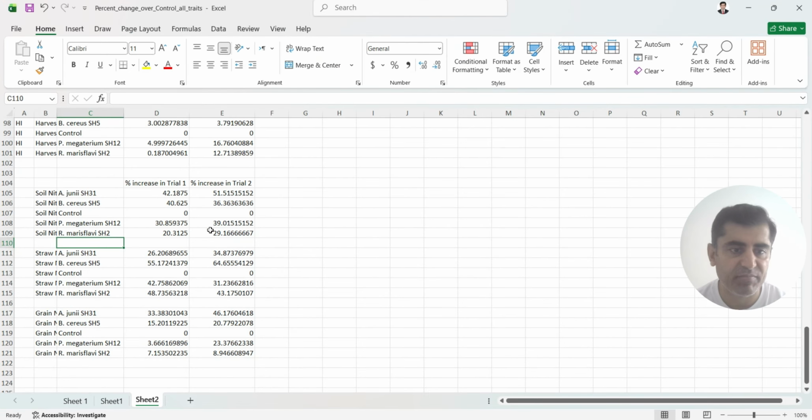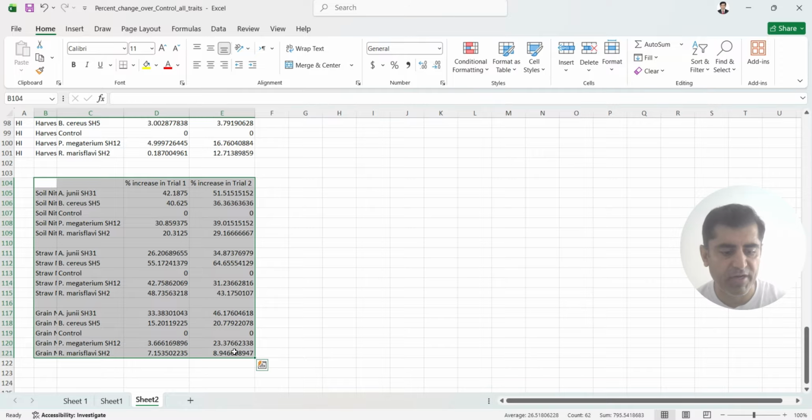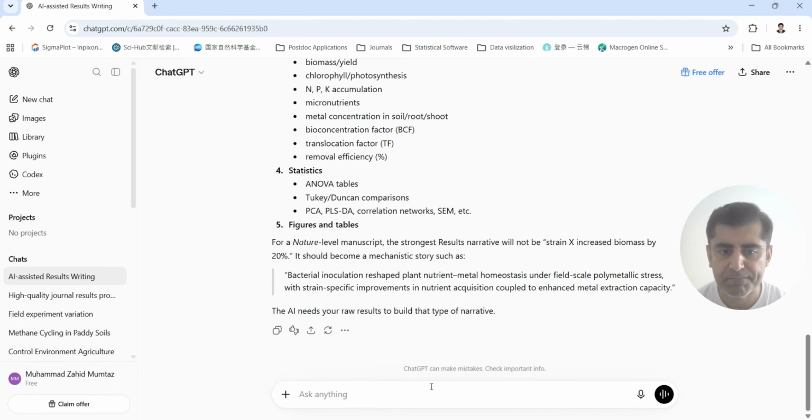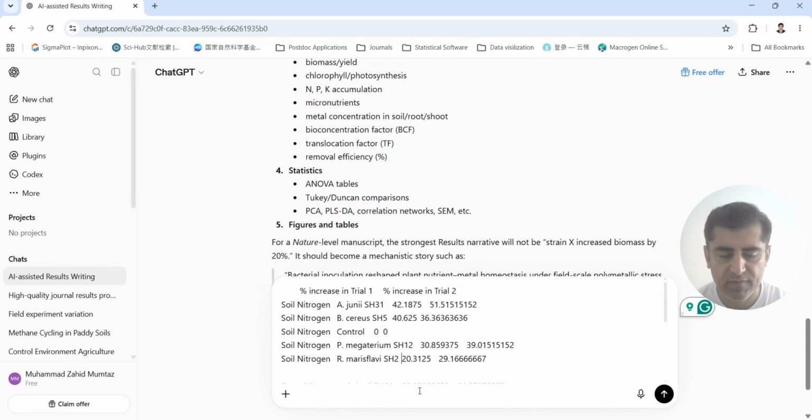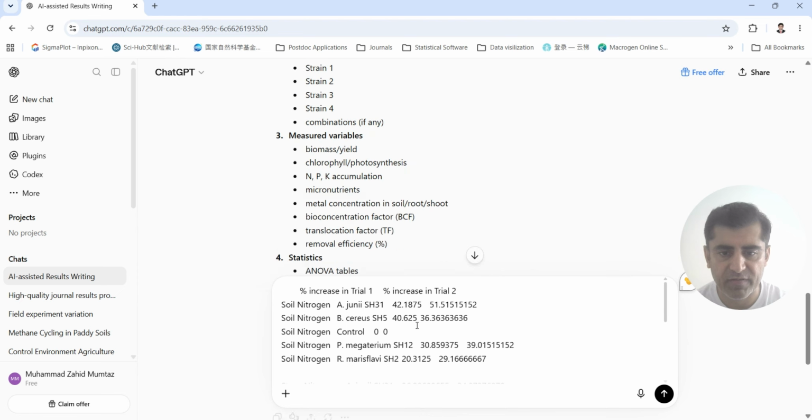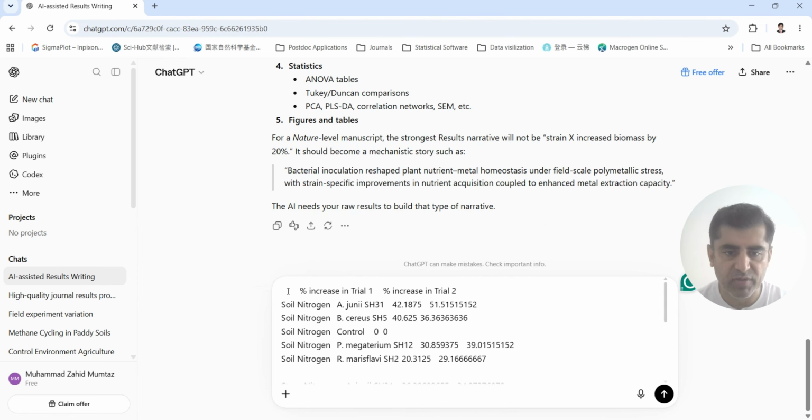I have prepared some of my results, like here is the soil nitrogen, here is the straw nitrogen of the plants, and grain nitrogen of the plants. So I have two experiments. I calculated their percentage increase of first trial and second trial. So I will give them by copying and pasting directly to the ChatGPT. So I will paste here first. These results are pasted, but you need to ask him.